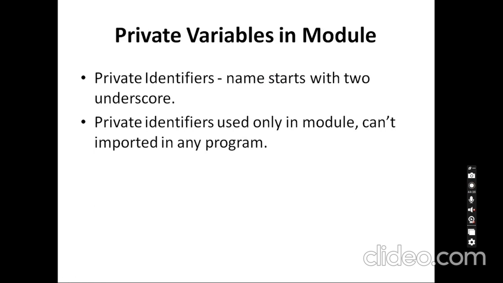Private variables in modules: we can also use private variables here. If a name starts with two underscores, we can call it a private identifier. Those private identifiers we cannot import and use in a particular module here.